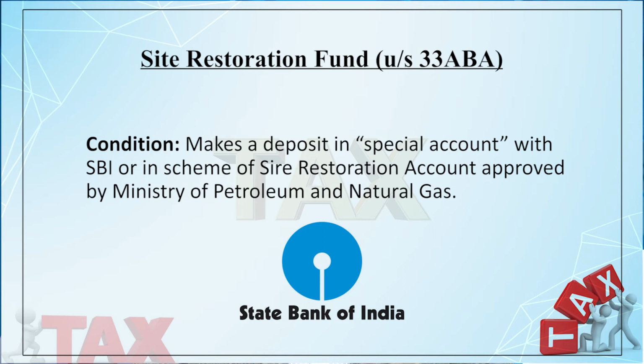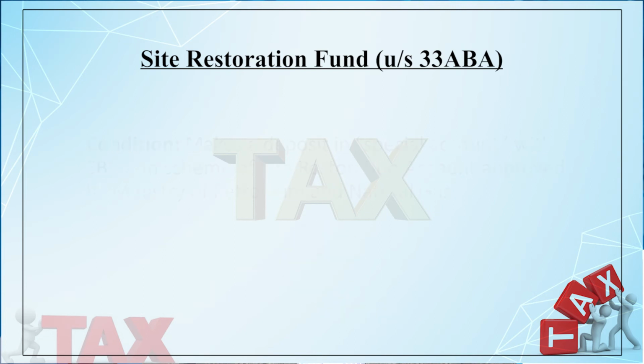So, to get the deduction under section 33ABA, the assessee has to make a deposit in a special account maintained with the State Bank of India, or may create a site restoration account under the scheme of the Ministry of Petroleum and Natural Gas, Government of India. If it fulfills this condition, an amount of deduction will be available under section 33ABA.